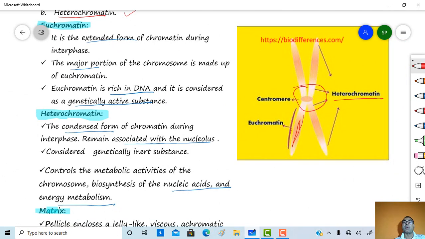It is a major portion of a chromosome which is rich in DNA and is considered a genetically active substance, while heterochromatin is a condensed form which is associated with the nucleolus. It is considered a genetically inert substance, but biosynthesis of nucleic acid and energy metabolism are controlled by a region of heterochromatin.